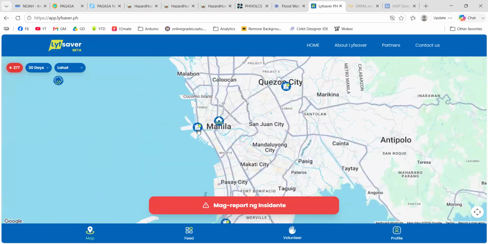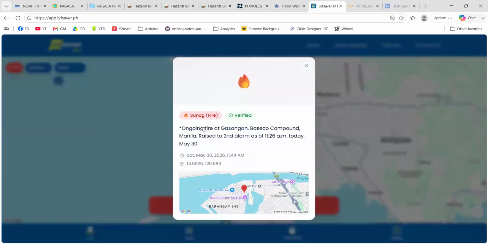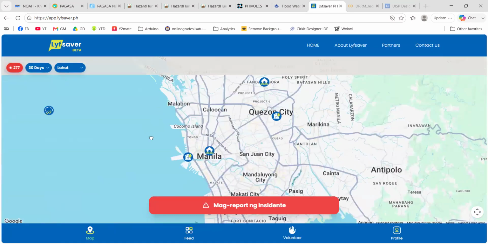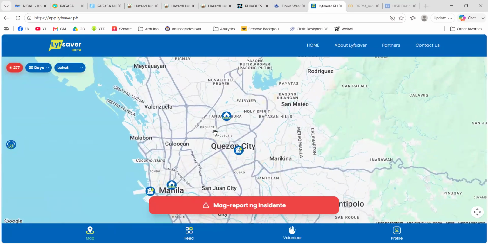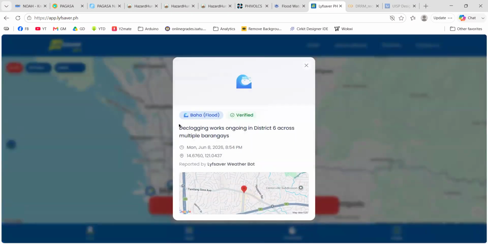Anyway, we have Manila. There's also a fire disaster, unfortunately, in Baseco compound. Okay, that's in Tondo. I used to live in Tondo, by the way. Okay, so this is not really an emergency report.